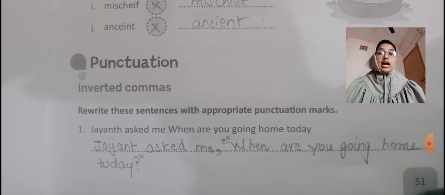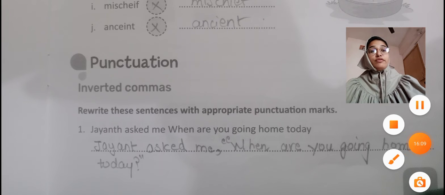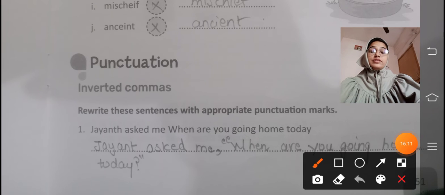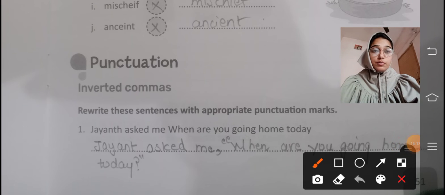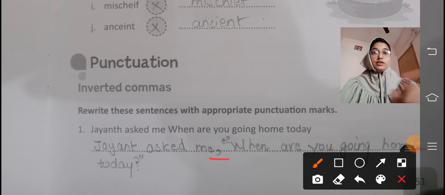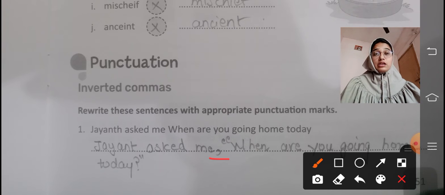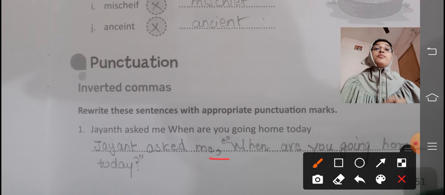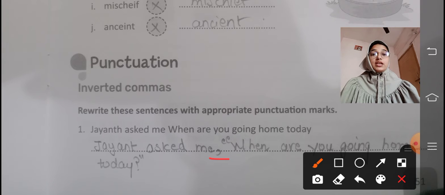So Jayant asked me. Then before applying these inverted commas, please make sure that you put a comma before it. That comma shows the pause in the sentence. Jayant asked me, then you have to put a comma.